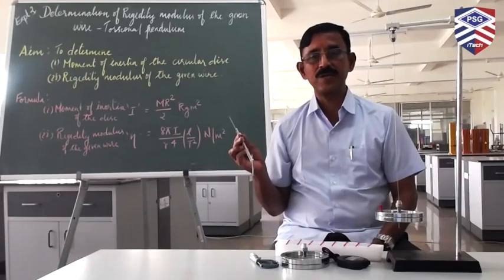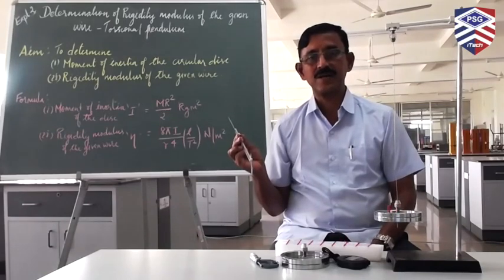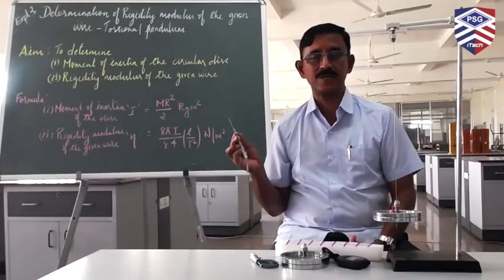So, by knowing L by T squared, r the radius of the wire, and I the moment of inertia of the metal disc, we are able to determine the rigidity modulus of the material of the wire.